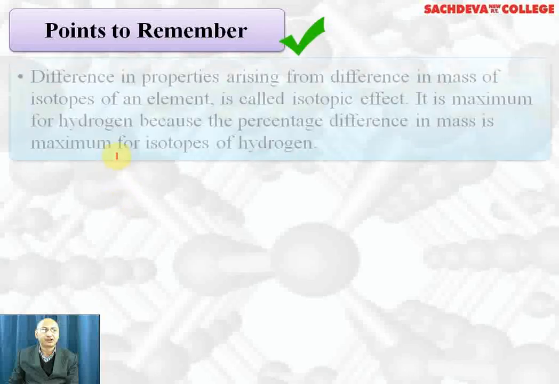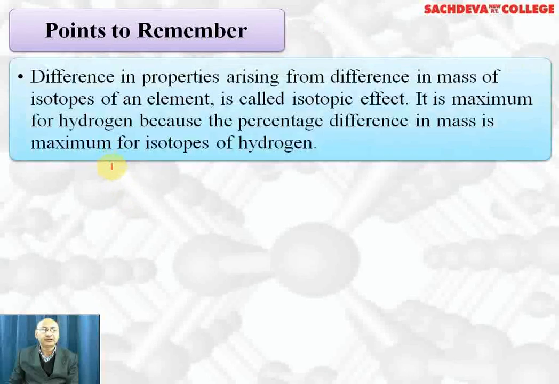Let's continue with hydrogen and its compounds. First, we take points to remember. The difference in properties arising due to difference in mass of isotopes of an element is called isotopic effect. It's maximum for hydrogen because the percentage difference in the mass is maximum for isotopes of hydrogen. For example, deuterium has double mass than ordinary hydrogen and tritium has triple mass than ordinary hydrogen.